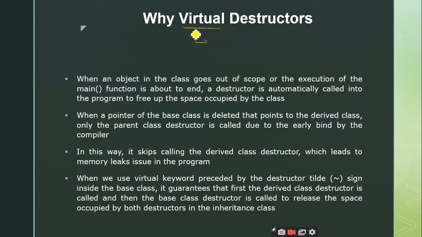So if you have virtual destructors, you are guaranteed that all the destructors, starting from the derived class to the base class, will be invoked, and you are guaranteed that the memory will be freed for both the derived class objects as well as the base class objects. But if you don't have the virtual destructor concept, only the destructor for the base class will be invoked. The destructors for the derived classes will not be invoked. If the destructors for the derived classes are not invoked, then you are not deallocating the space that is allocated for the derived class objects. Therefore, there will be a memory leakage.